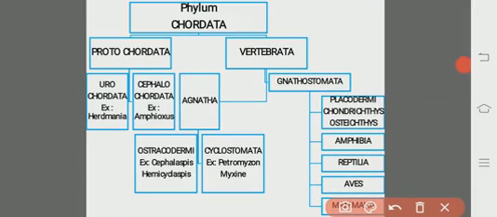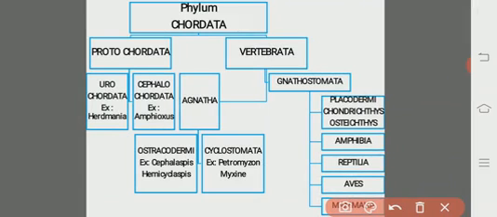One is the Petromyzontia, another one is the Myxinoidea. Both of them are grouped under class Cyclostomata.